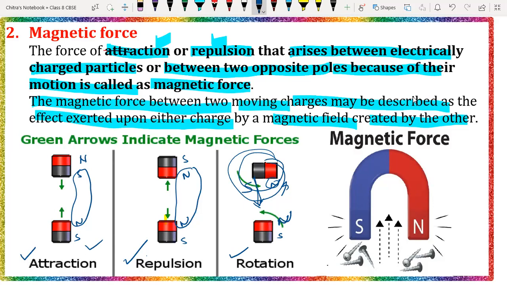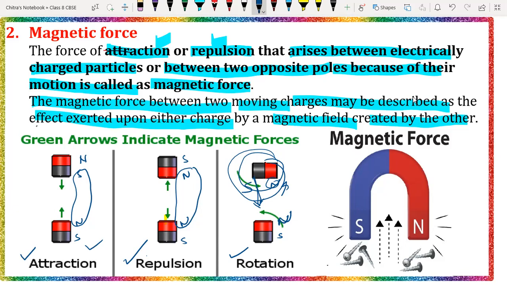Everyone? Yes, sir. Sir, I can understand this, the magnetic force, this last line. Last line, which one? That one: the effect exerted upon either charge or by magnetic field, from the magnetic force between two moving charges. Okay. The magnetic force between two moving charges may be described as, see, we are just describing that here.